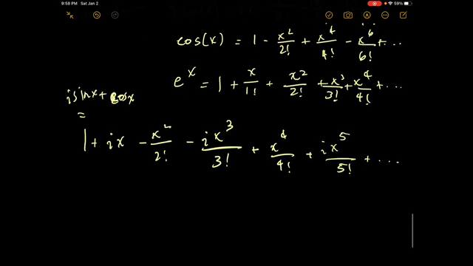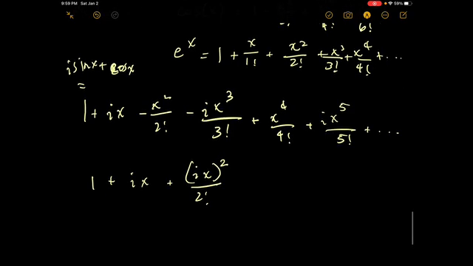If we just take out an i right about here, or actually, instead of taking it out, let's keep it with the x. What you're going to notice is that you can re-represent this as 1 plus ix plus i squared times x squared over 2 factorial. Instead of the value we're looking at just being x, let's say that it's equal to i times x.